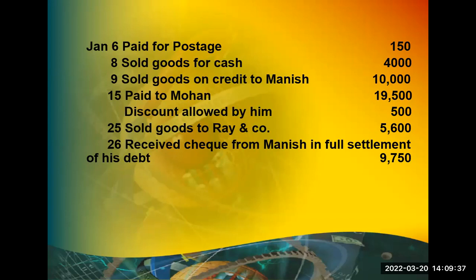So bank account debit to Manish account, but there is a discount. So bank account debit only 9,750. Discount allowed account 250. What is the total amount you have to receive from Manish? Manish is here, see, 10,000. So bank account debit 9,750, discount allowed account 250, to Manish account 10,000. Being Manish account settled for 10,000 by receiving 9,750.